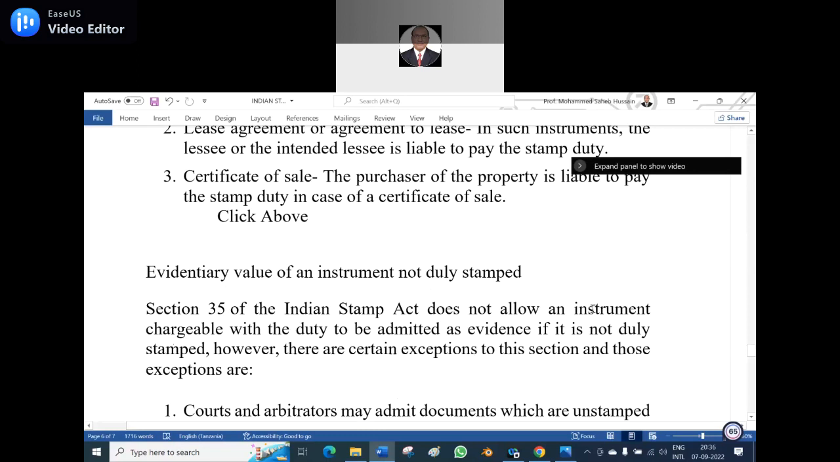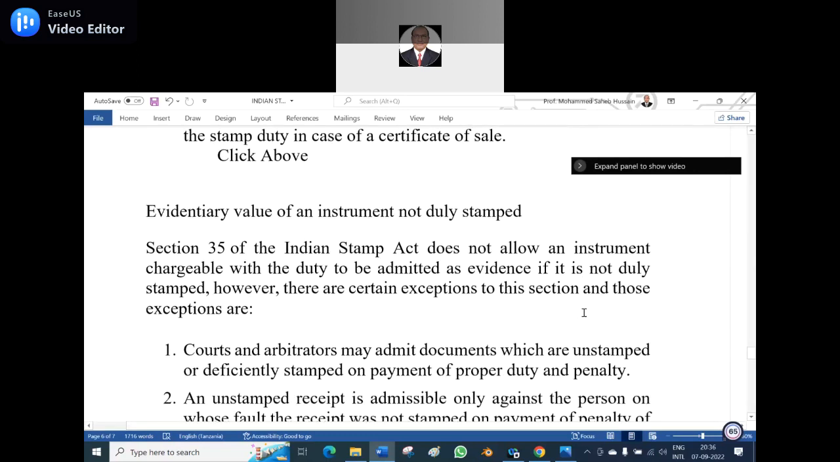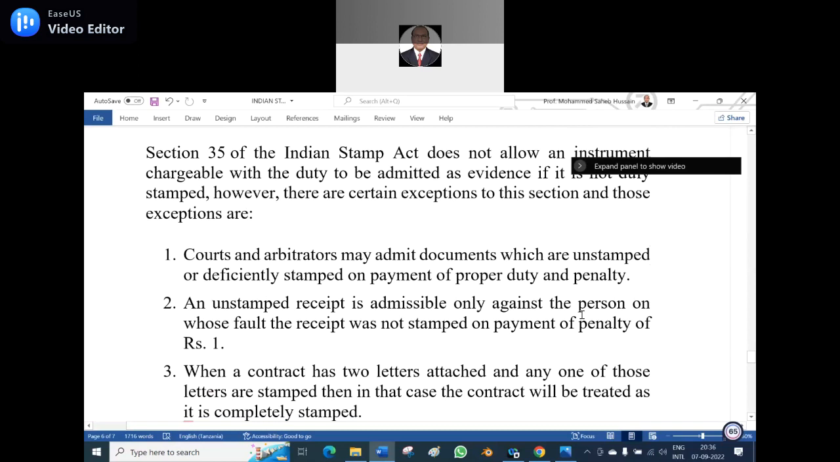However, there are certain exceptions to this section. Number 1, courts and arbitrators may admit documents which are unstamped or deficiently stamped on payment of proper duty and penalty. Sometimes courts or arbitrators admit such documents, but they request them to be stamped with the suitable amount. First they accept it, later on they demand to fix the rest of the amount.